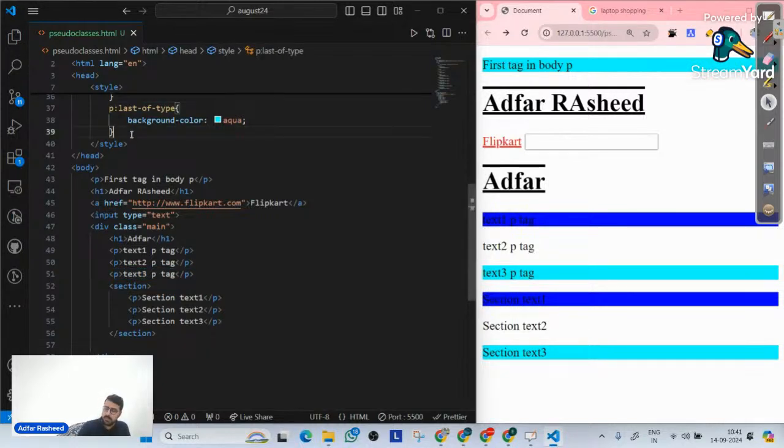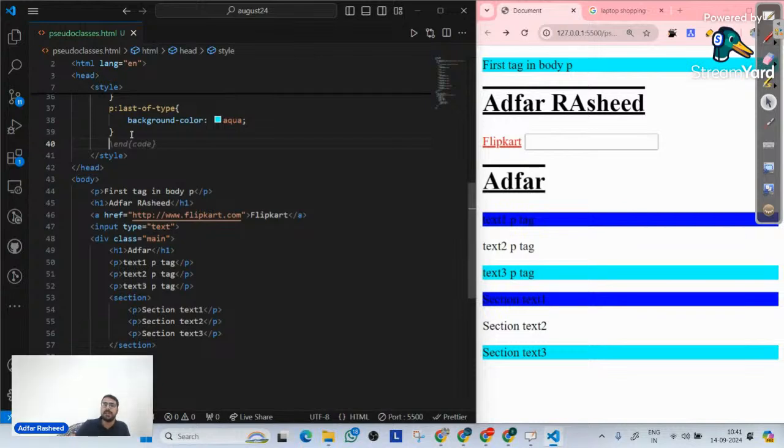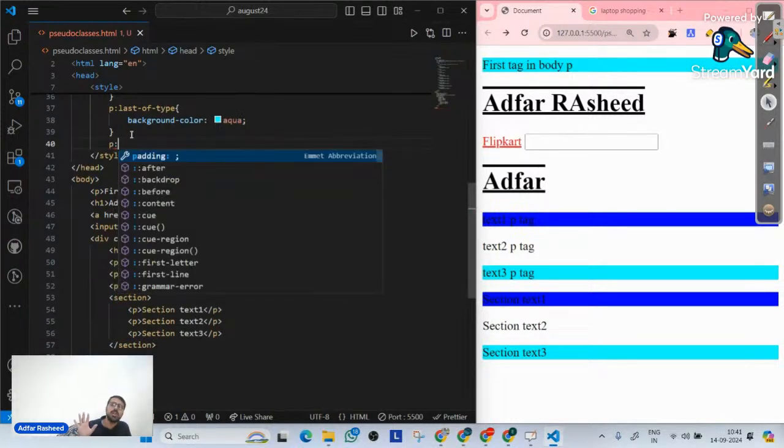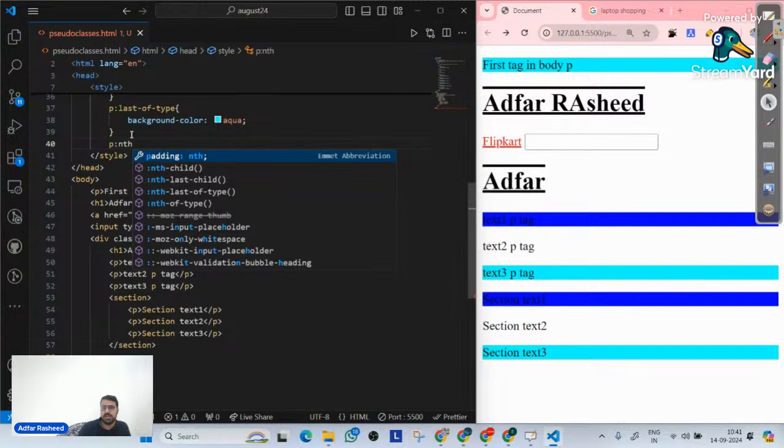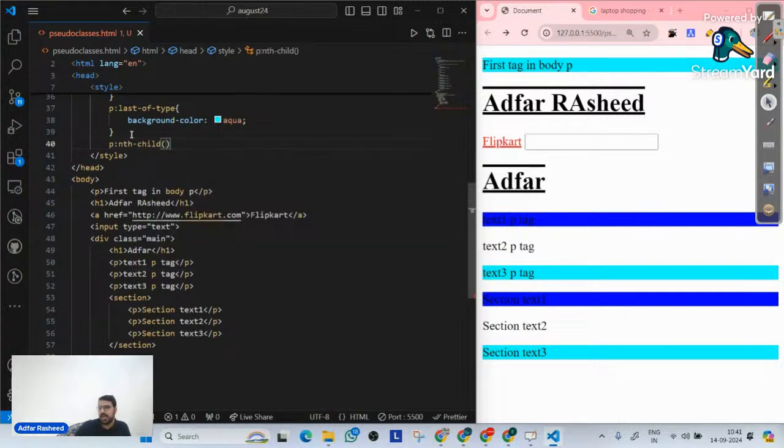Okay. Now there's one pseudo class that I said is the father of all of these, which is nth child. So let me simply say P tag, target all those P tags that are nth child. Now, when we say nth child, what does nth child mean? Let me write as of now. I don't want to select first. I don't want to select last. I don't want to select first of type, last of type. Those specifically target a specific range only.